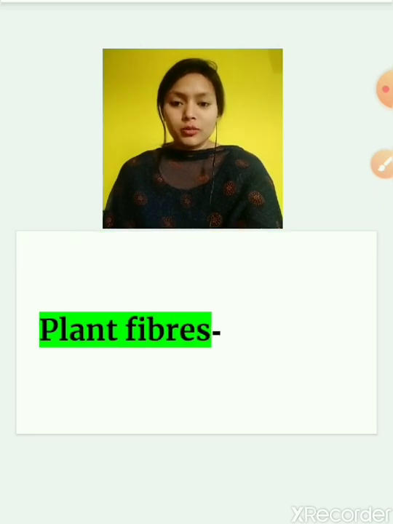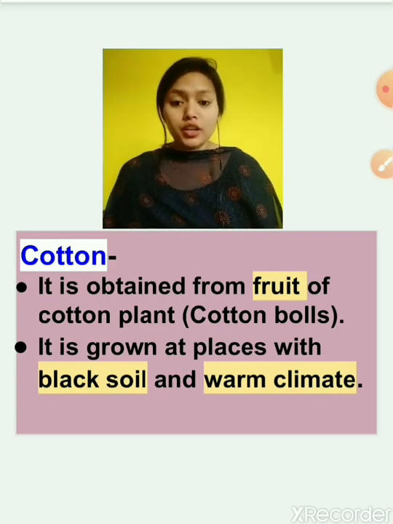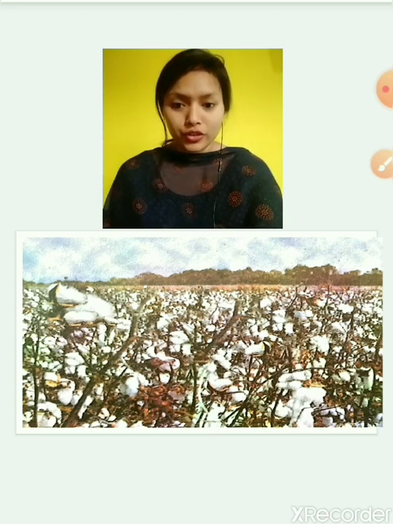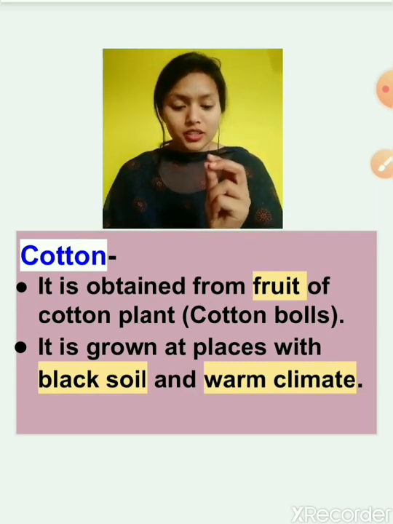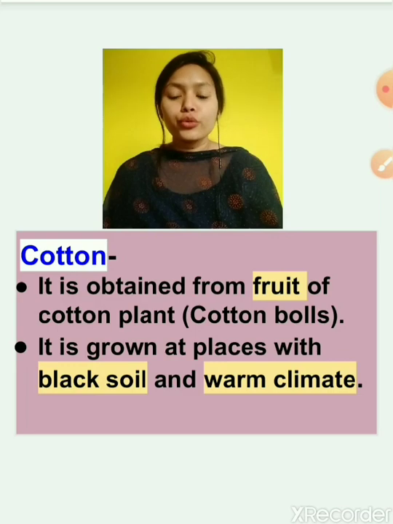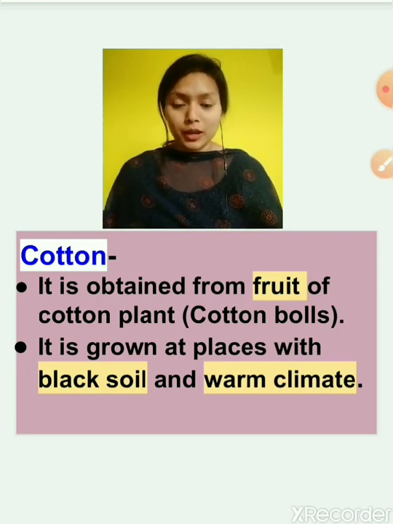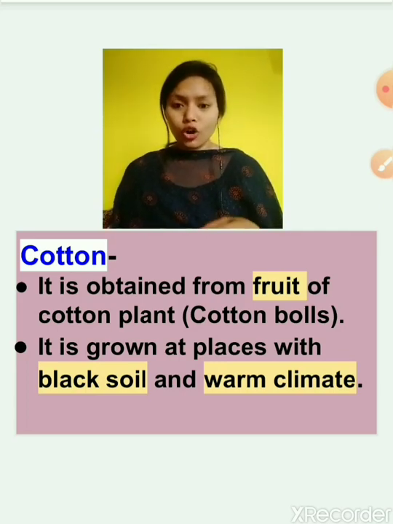Now we will study some plant fibers. The first plant fiber is cotton. Cotton is obtained from the fruit of the cotton plant. As you can see, this is the cotton field, and the cotton plant has cotton balls. These cotton balls burst, and from that the cotton comes out. It is grown in places with black soil and a warm climate. Black soil and a warm climate are very good for the cotton crop.